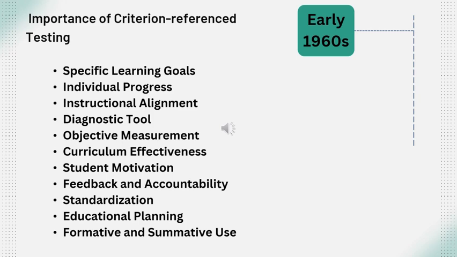Formative and summative use. CRTs can be used for both formative (ongoing) and summative (end of course) assessment purposes, providing flexibility in how they are administered and utilized. The importance of criterion reference testing cannot be overstated. By focusing on the specific learning goals, this method enables more precise assessment and more targeted instructional intervention.